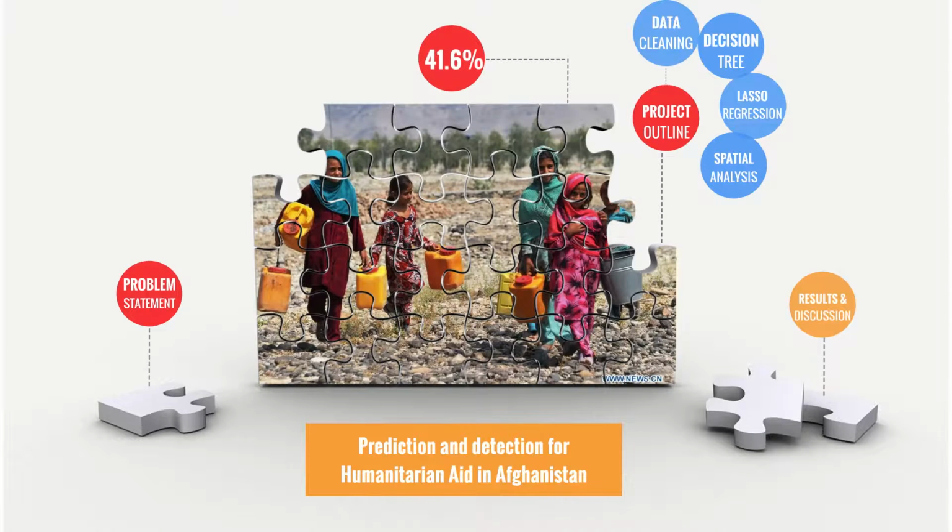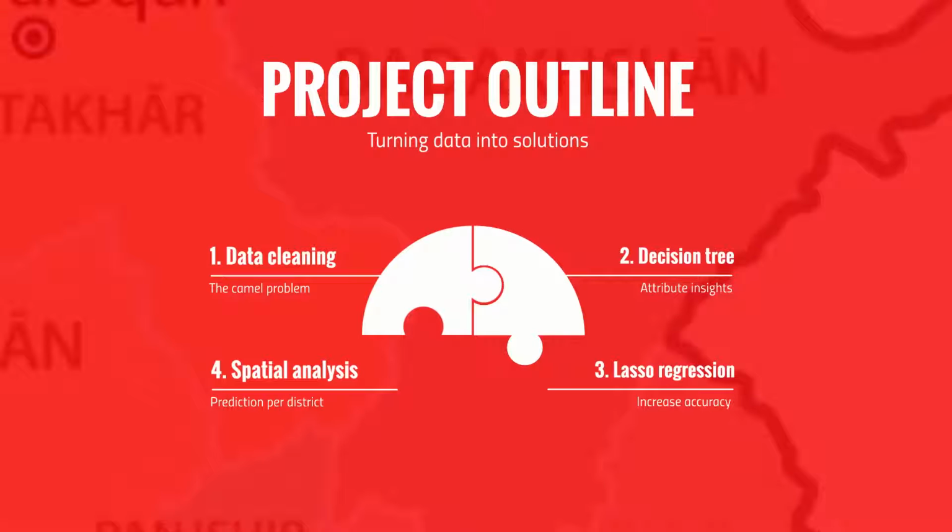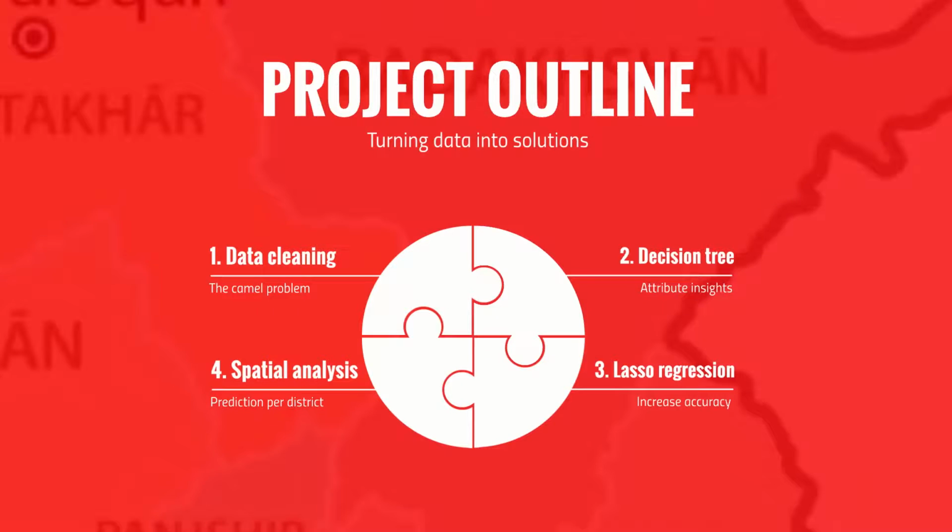This project is structured as follows. First, data was cleaned and prepared, and after that, decision trees are used for class prediction and to get an insight in attribute relevance. Then, a lasso regression model was run to compare it to the decision tree, followed by spatial analysis by district.